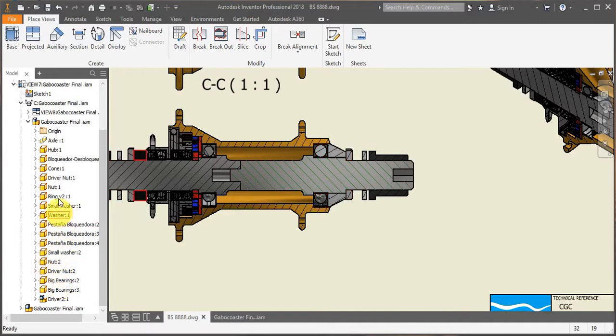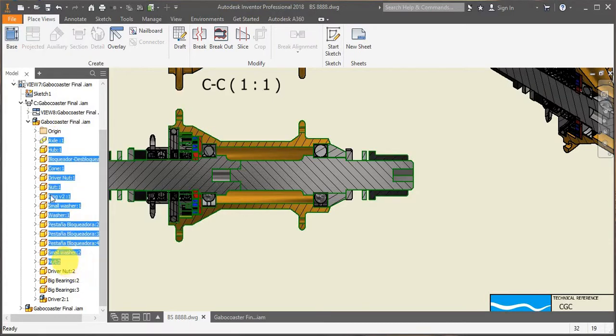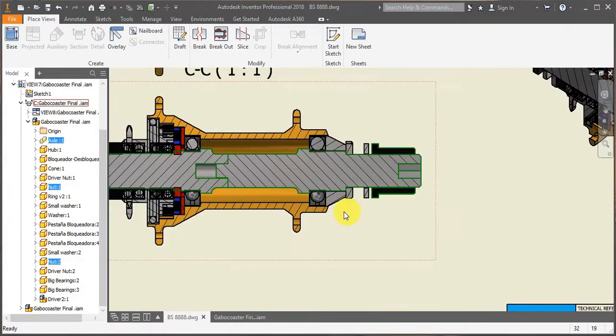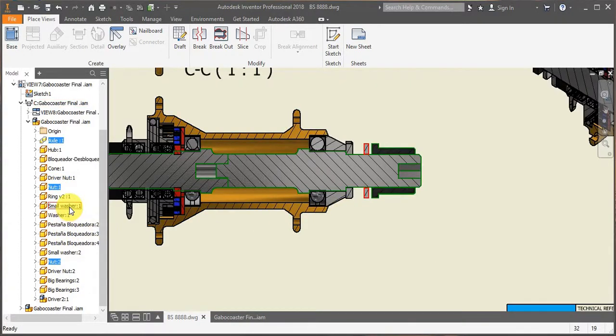So in my case, let's say if I want to display my axle and maybe one of the nuts and or both of them, or maybe the driver or maybe the bearings.